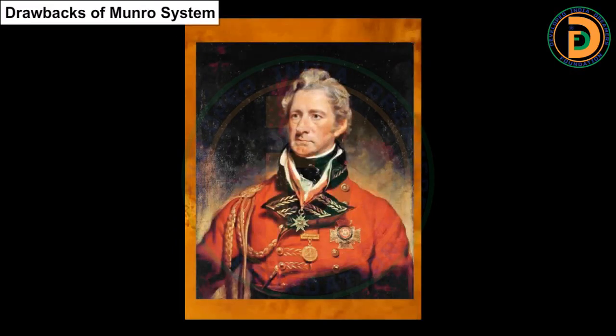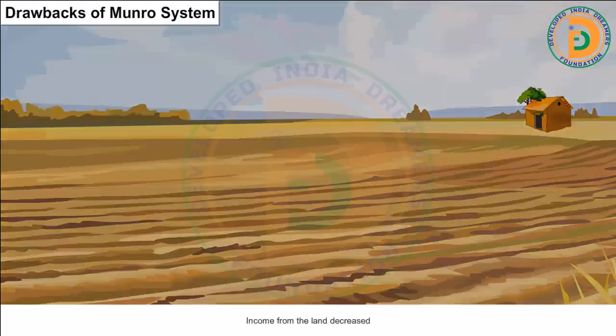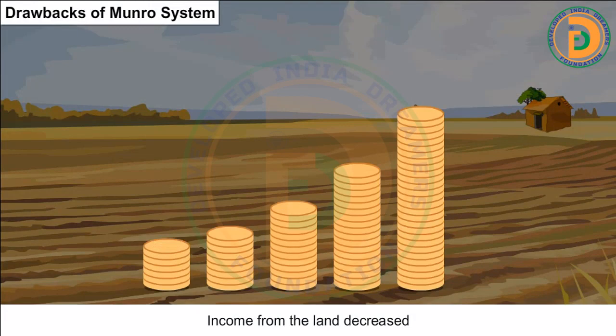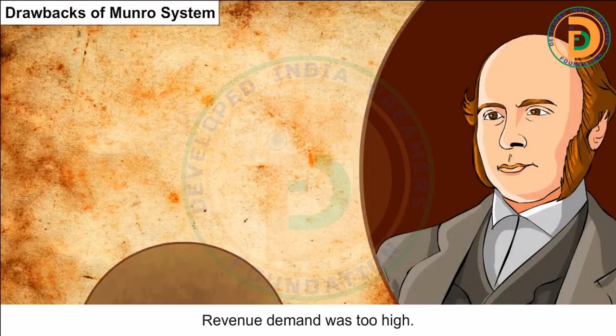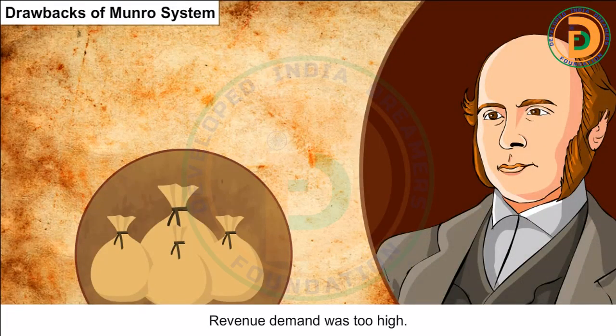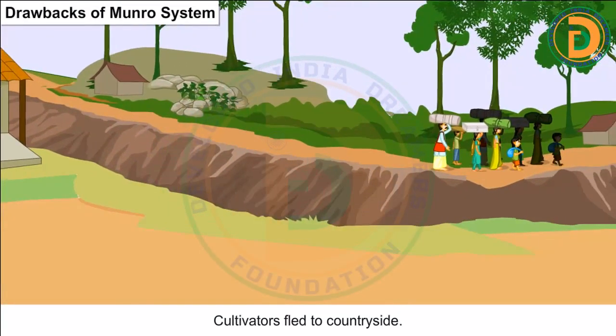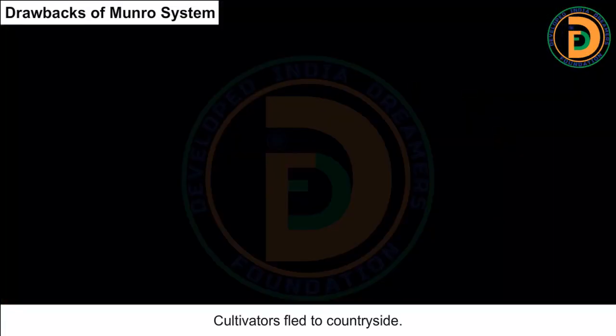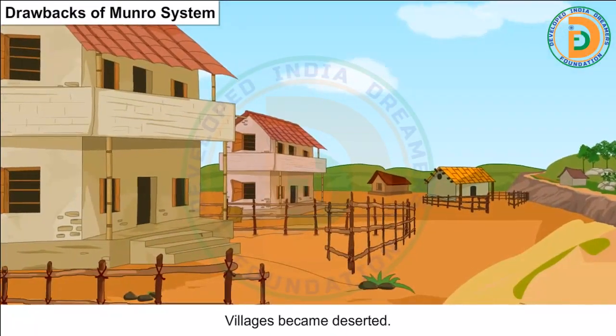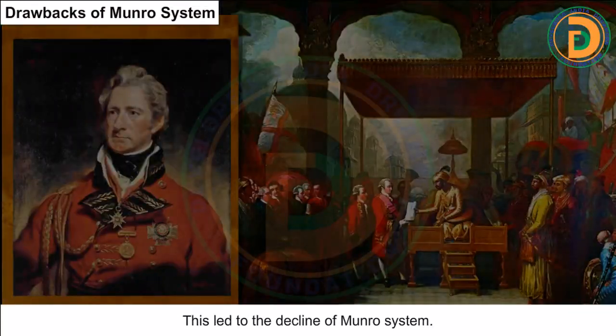Drawbacks of Monroe system. Income from the land decreased. Revenue demand was too high. Peasants were unable to meet the revenue needs. Cultivators fled to the countryside. Villages became deserted. This led to the decline of Monroe system.